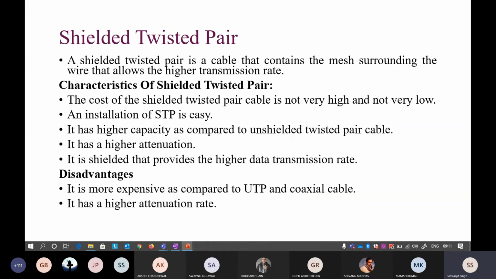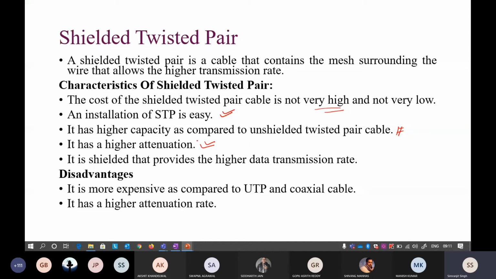You see, the cost of the shielded is not very high, not very low. It is just a little bit costlier than the unshielded twisted pair, but not very high like fiber optic. The installation is again easy because it's a twisted pair cable. It has a higher capacity as compared to unshielded twisted pair, so more data can be transferred using the shielded twisted pair, but it also has a higher attenuation.